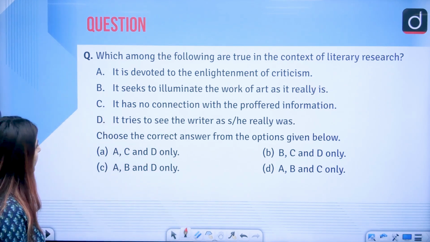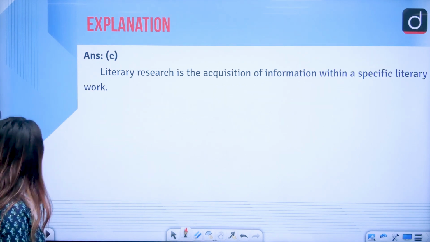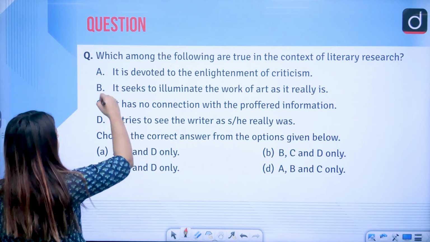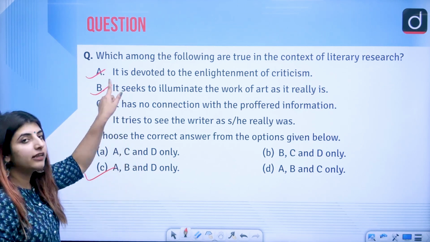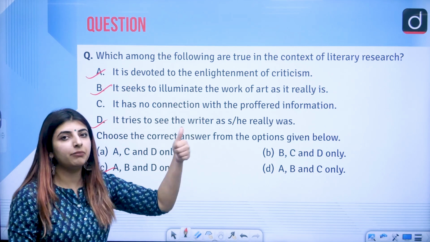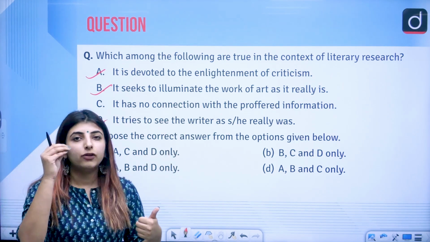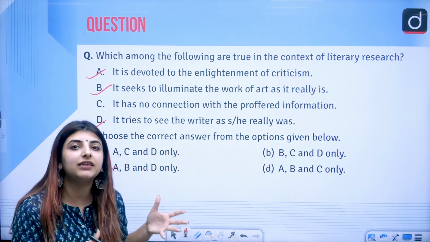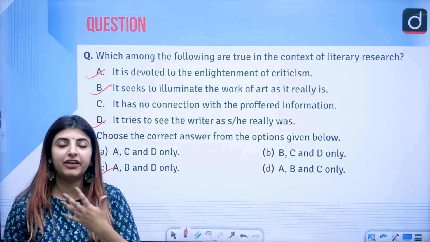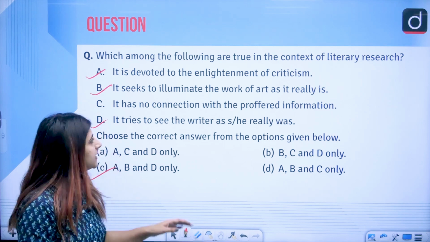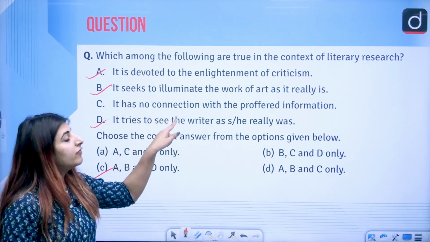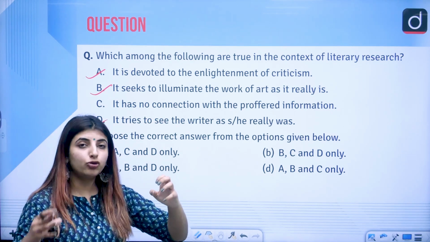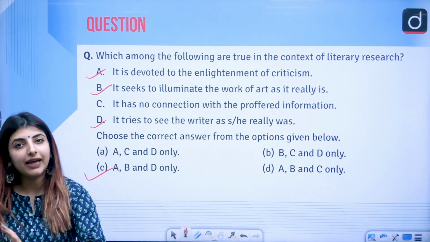The answer to this question is option C, that is A, B and D only. These are true in the context of literary research: it is devoted to the enlightenment of criticism, because through research we criticize certain works. We do the criticism, the critical analysis, the application of a particular theory, correct? It seeks to illuminate the work of art as it really is, to show a particular genre, a particular writer in a particular light, right?